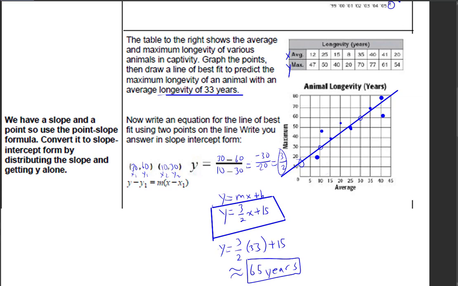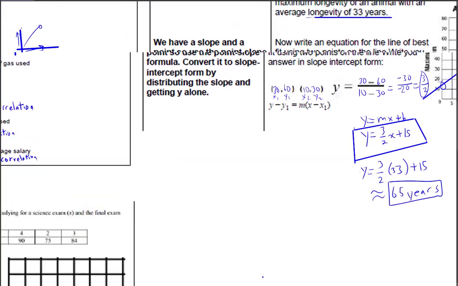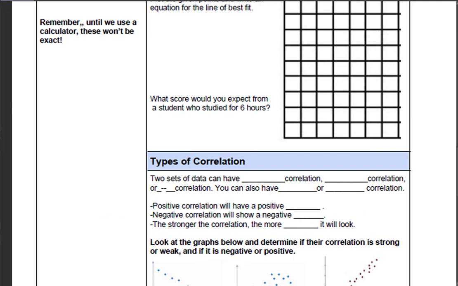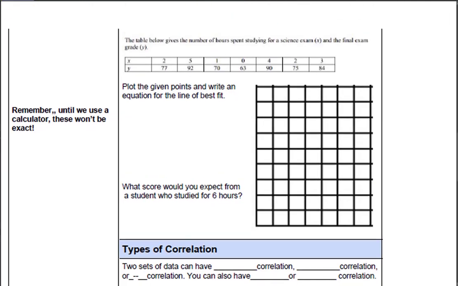All right, I'm going to go ahead and move on from there then. Hopefully this is making sense to you. Let's go ahead and do another one. The table below shows the number of hours spent studying. So this is once again that example of what we called correlation, right? It's not causation because it doesn't necessarily follow, but we can kind of predict what would happen if we did study. There's definitely that relationship we see. So the table below gives the points. Let me go ahead and draw them out real quick.